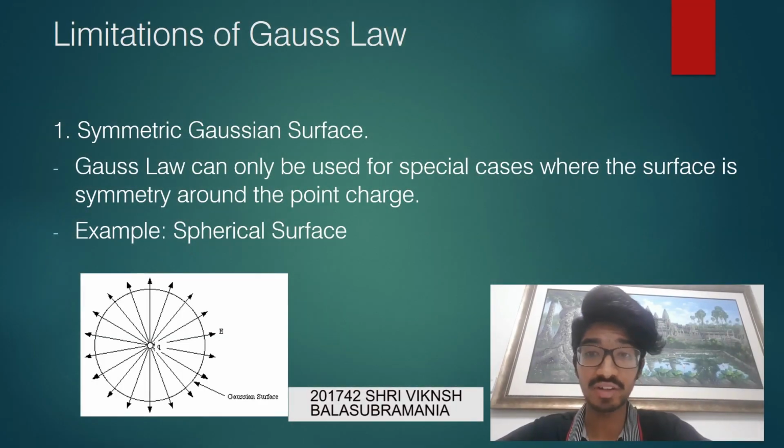Despite its benefits of making our calculations easier, Gauss' law is also said to have its limitations. One of the few limitations of Gauss' law is that it can only be used for special cases where the surface is symmetric around the point charge. For example, if we were to use a conical Gaussian surface, the Gaussian surface is non-symmetrical around the point charge, and this does not allow us to use Gauss' law in our calculation, which in turn only allows us to use the harder way of calculating the electric field.